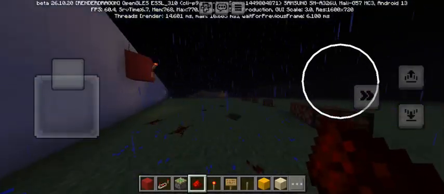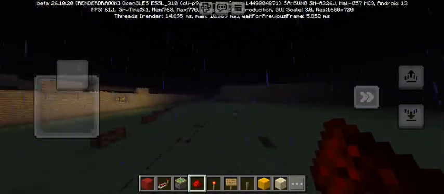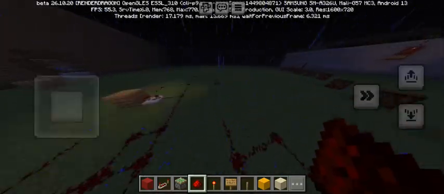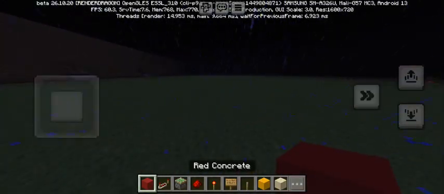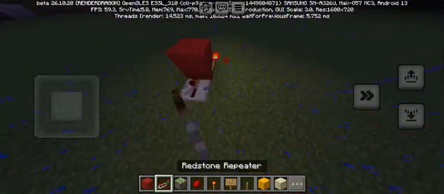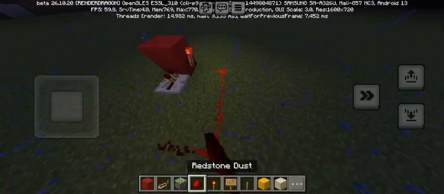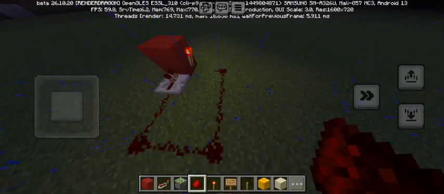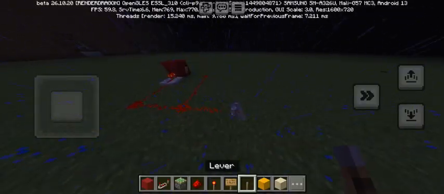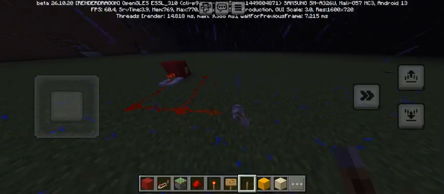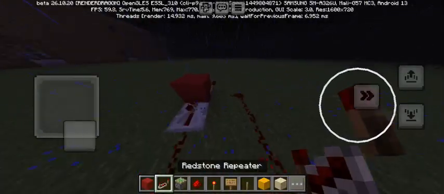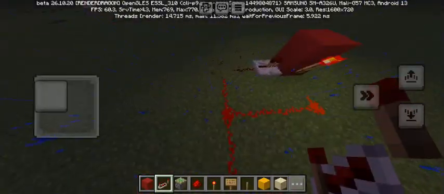Like that system right there, and this system right there. Now for the system that you commented on, this is how I made it. You place redstone on the side of it, then you place a redstone repeater, and then you place a lever. Now there's a way to place multiple pull stations with this. You have to use the piston method.